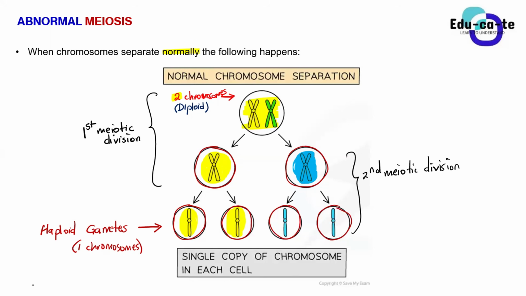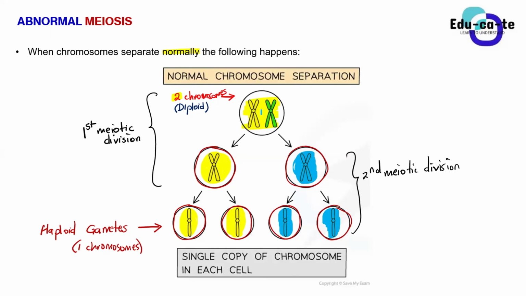Even the blue chromosome is supposed to split into individual chromatids as well. But remember, guys, at this point we don't refer to them as chromatids. We say they are known as unreplicated chromosomes. So we just say that they are chromosomes. This is the normal way of meiosis happening.